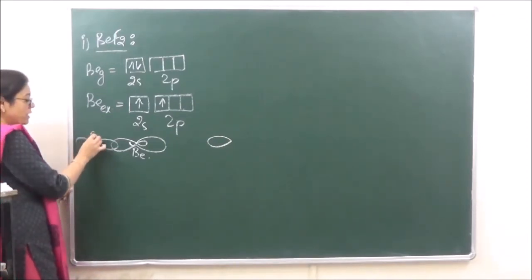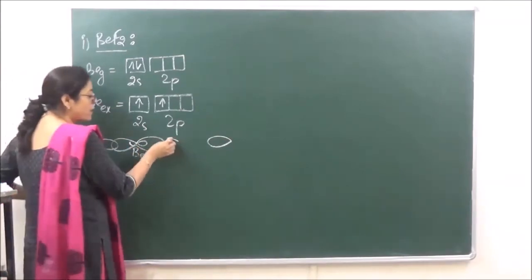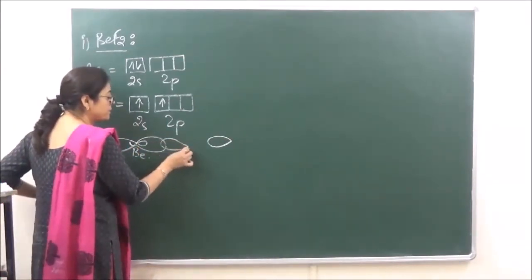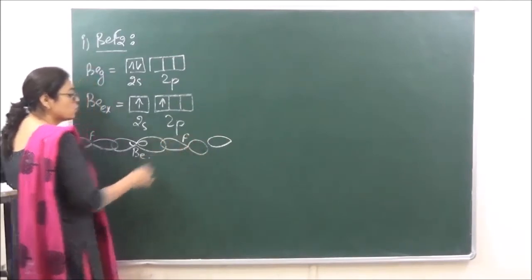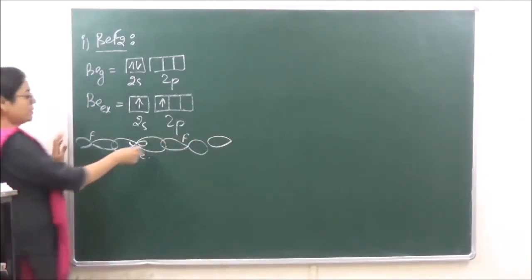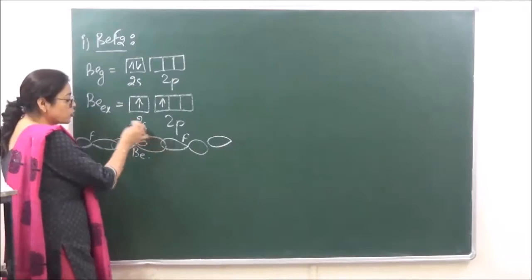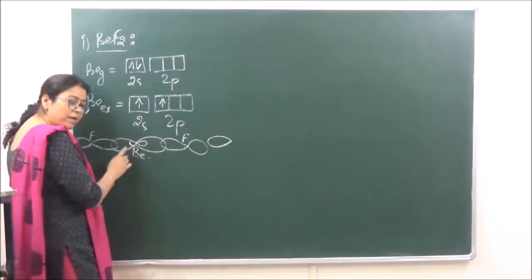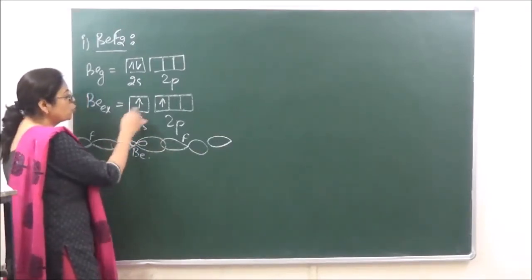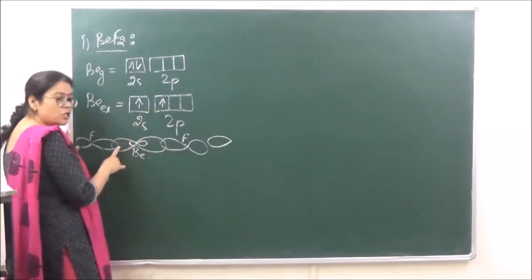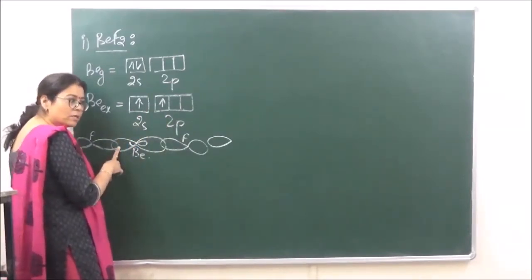So this is fluorine which is head-to-head overlap which is taking place over here. And this is also fluorine. So beryllium का जो ये वाला center का we are showing. Beryllium that is going to be hybridized orbitals, two orbitals intermixing with each other to give us two hybridized orbitals, right?